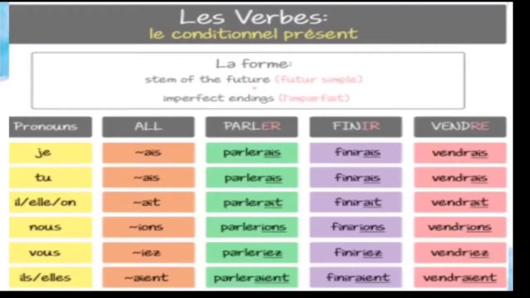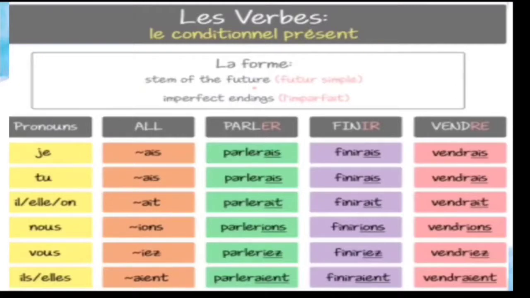See, we'll take the verb parler. When you are conjugating in the conditional, you have to use the parler infinitive, PARLER only, plus the imperfect endings. What are the imperfect endings? AIS, AIS, AIT, AIT, IONS, IEZ, AIENT, AIENT.